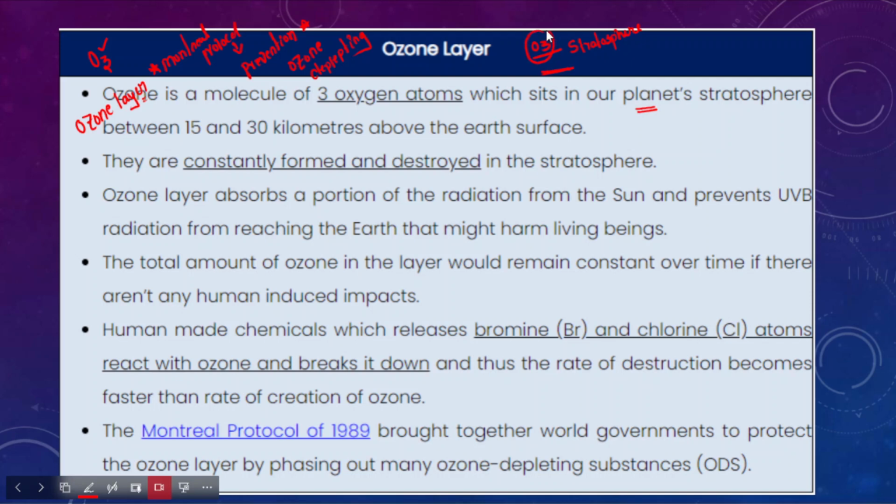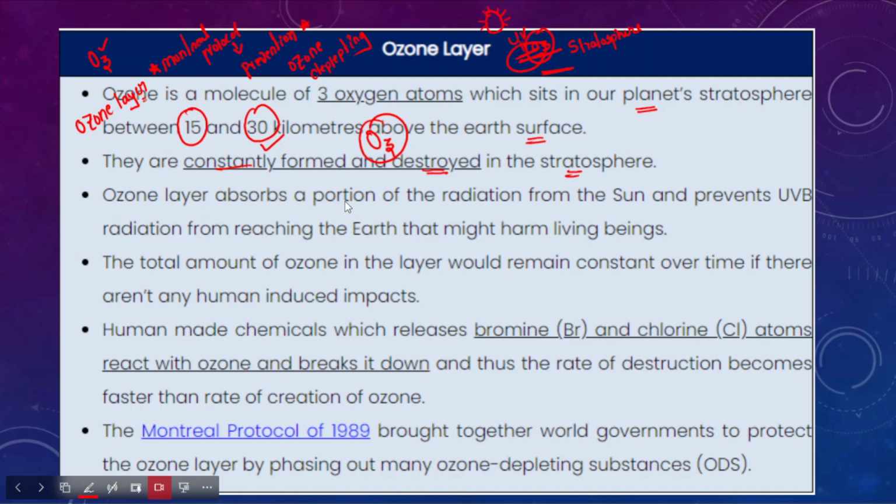So what is the function of the ozone layer? Ozone layer essentially prevents the harmful UV rays from entering into the Earth's atmosphere. So it filters the harmful UV rays in the stratosphere, thereby ensuring that there is life on this planet. It is situated between 15 to 30 kilometers above the Earth's surface. Clear? And secondly, ozone is not permanent, it is not stable, rather it is constantly formed and destroyed in the atmosphere, right?